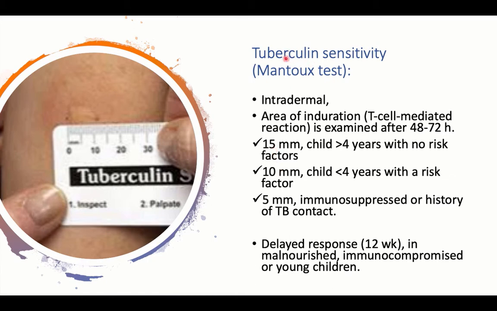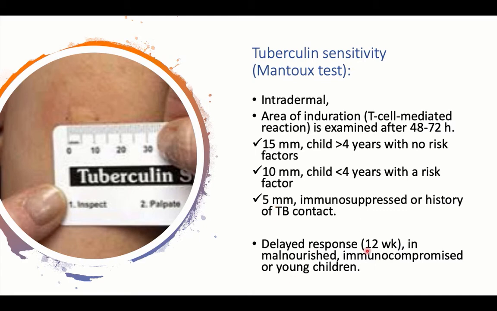Again, it is positive in case of TB infection, not necessarily TB disease. 10 millimeters is sufficient in a child less than 4 years or with risk factors. 5 millimeters would be considered positive in an immune suppressed child or one with a history of TB contact. So just half a centimeter, or 5 millimeters, of tuberculin reaction can diagnose the condition.